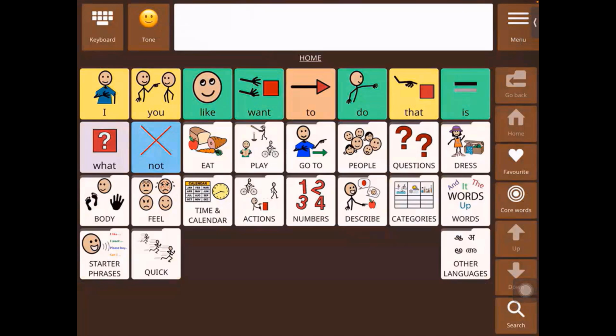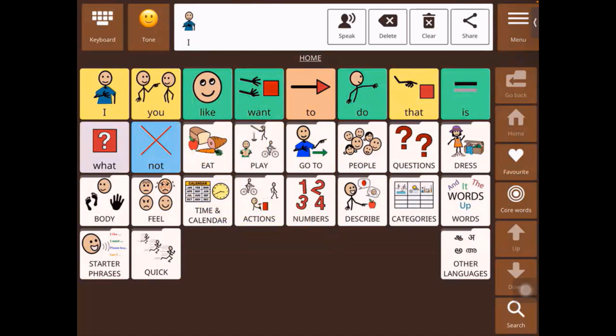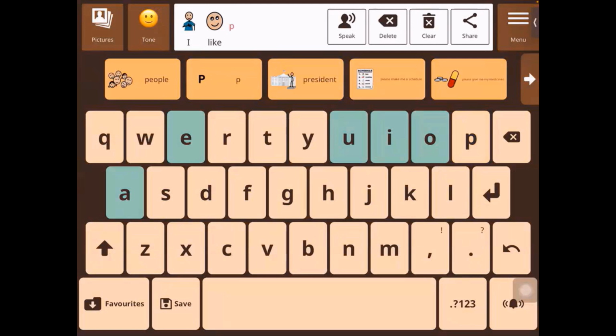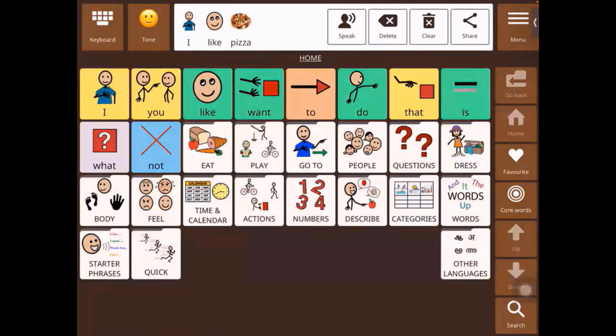Now I'm going to show you how you can build a sentence. So let's say I wanted to say, I like pizza. I will say I, like. Then I'm going to switch over to keyboard and say P-I-Z, pizza. Then I can speak my message by tapping on the message box. I like pizza. Right. So this is how you can build a sentence in Avaz.